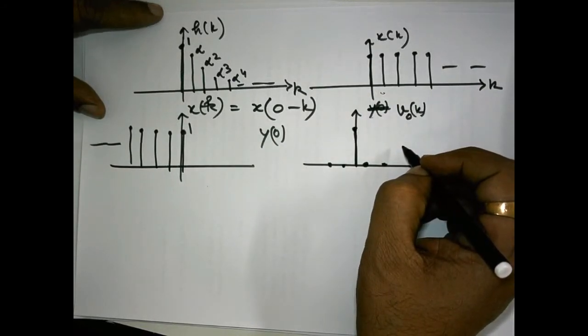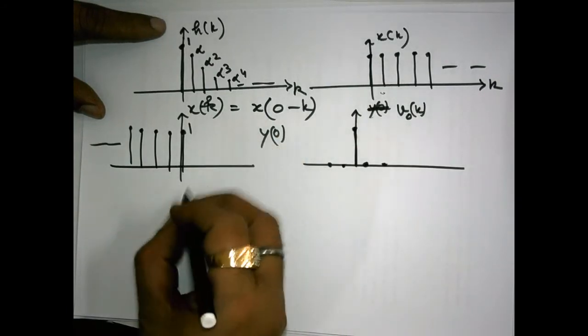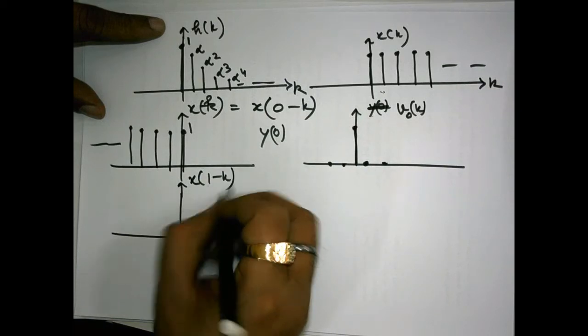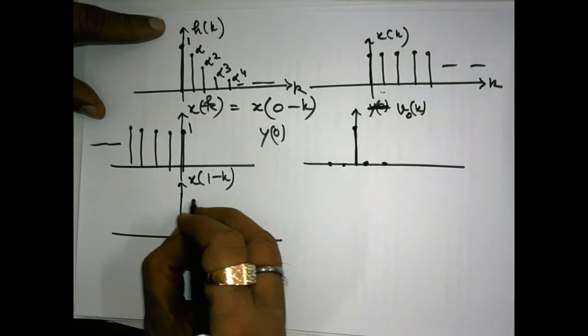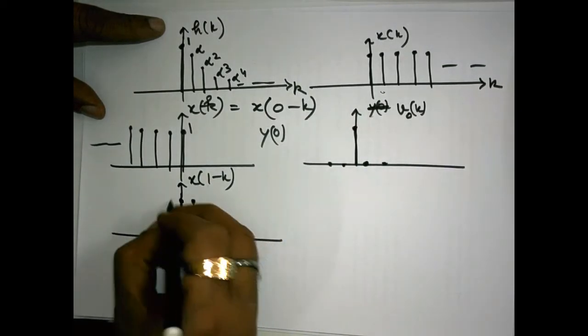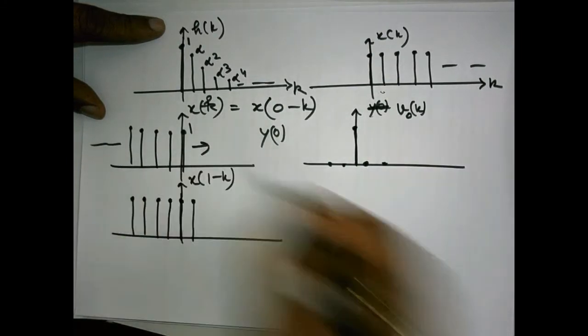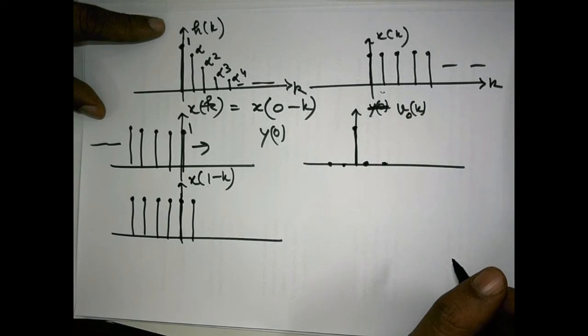Now what about x1 minus k? x1 minus k means you will shift the whole thing right by 1 unit in time.